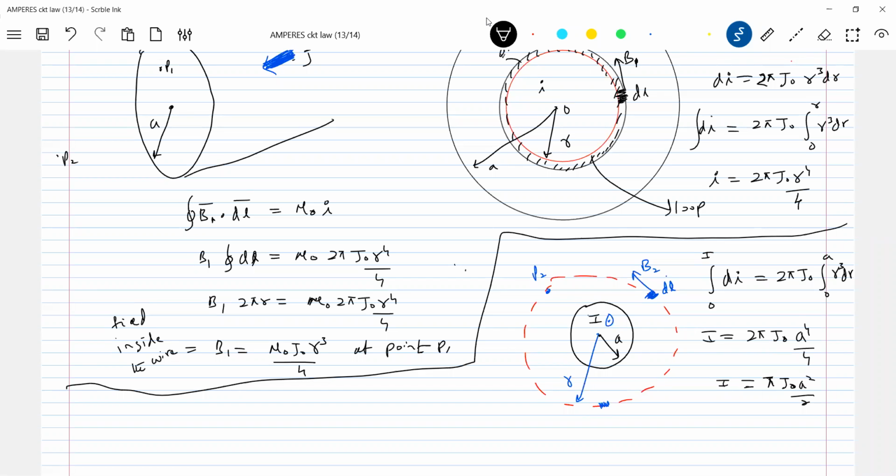So what is the formula? B2 dot dl equals mu naught times the net current enclosed, I. Everywhere B2 is parallel to dl. Sir, how did you get a square, sir?